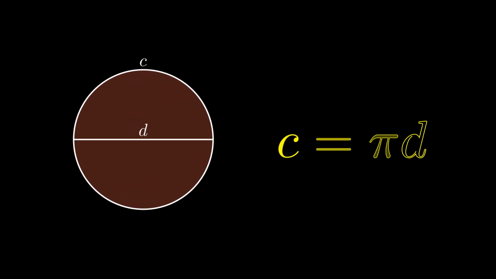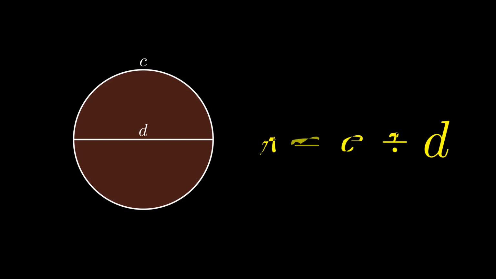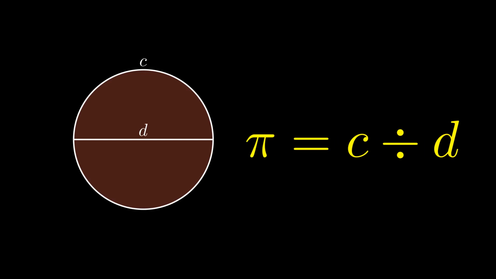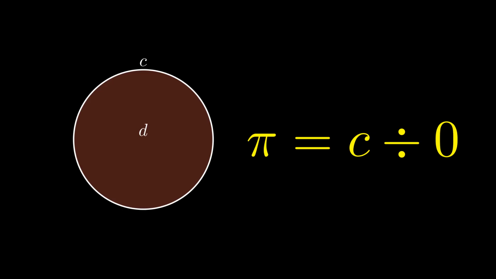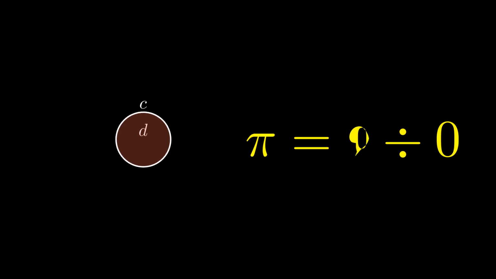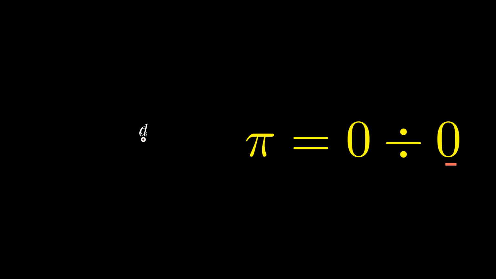However, let's think about circles. I love circles. The circumference of a circle is pi times the diameter, where pi is not the tasty food, but the math number. From this, we can calculate that pi is equal to the circumference divided by the diameter. But this is where it gets tricky. If you have a circle with a diameter of 0, this must mean that its circumference is necessarily 0, which means that 0 divided by 0 is equal to pi.